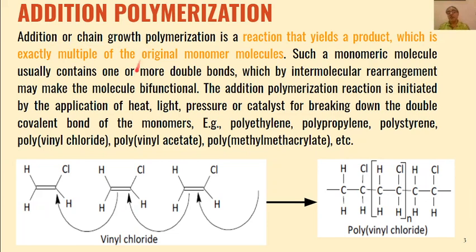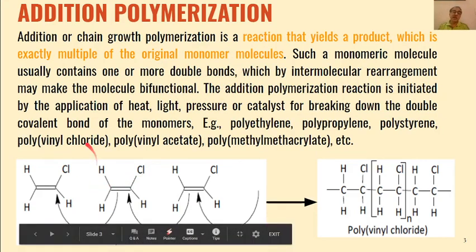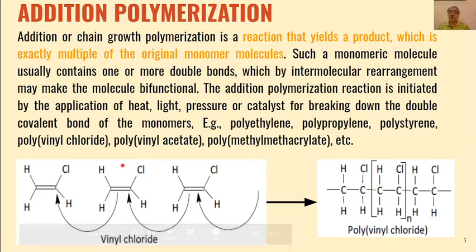So in this type of polymerization, generally we involve a monomer which contains one or more double bonds, and this double bond is attached to some functional group, which may be an electron withdrawing group or electron releasing group, depending upon the type of catalyst which we use.